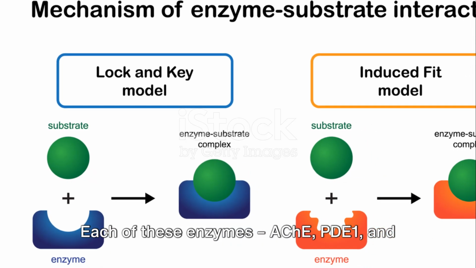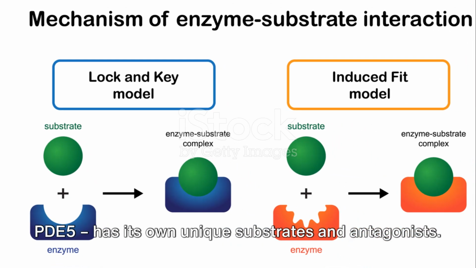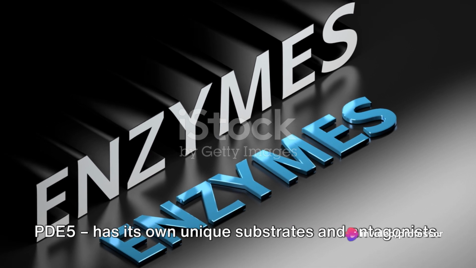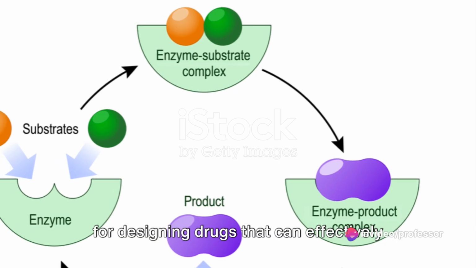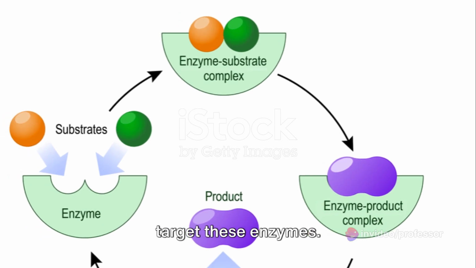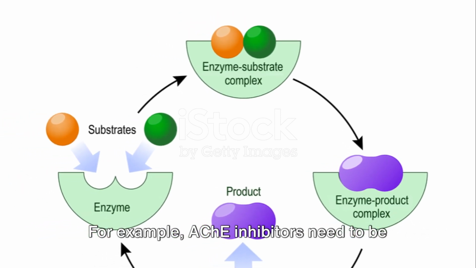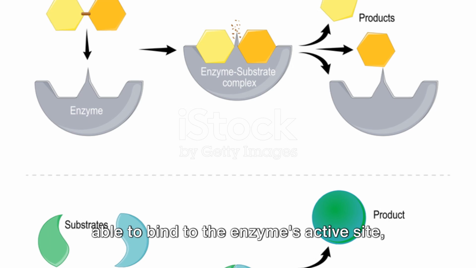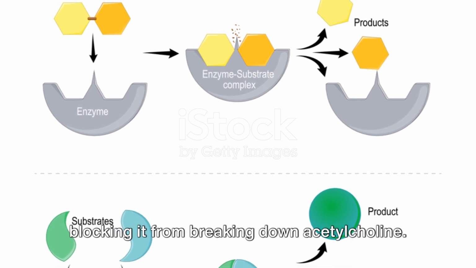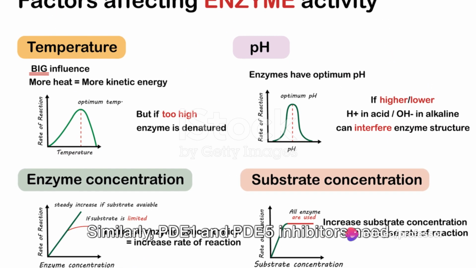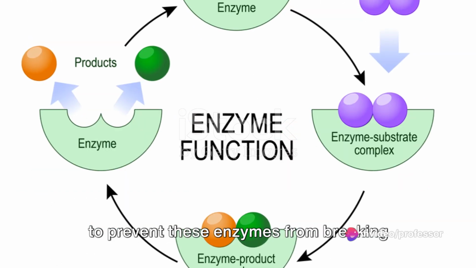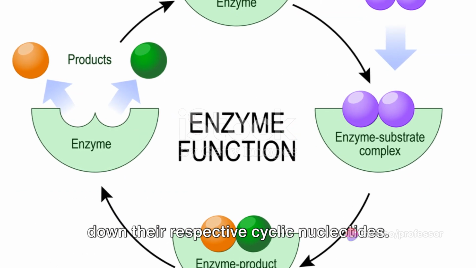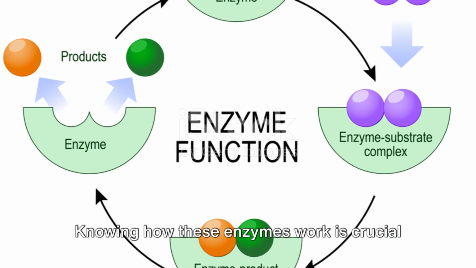Each of these enzymes, AChE, PDE1, and PDE5, has its own unique substrates and antagonists. Understanding these features is essential for designing drugs that can effectively target these enzymes. For example, AChE inhibitors need to be able to bind to the enzyme's active site, blocking it from breaking down acetylcholine. Similarly, PDE1 and PDE5 inhibitors need to prevent these enzymes from breaking down their respective cyclic nucleotides.